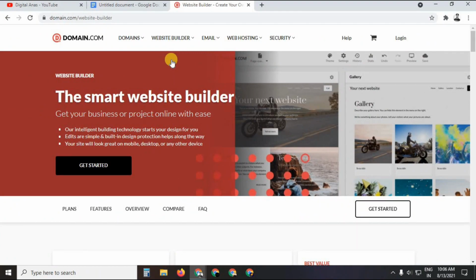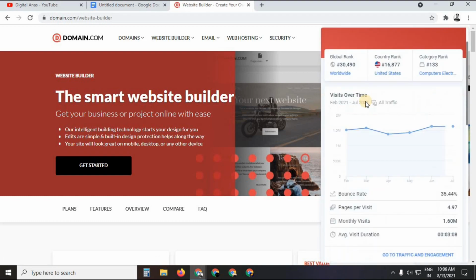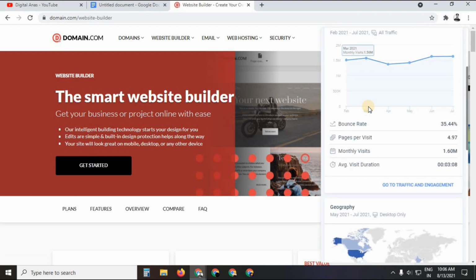So as you can see over here, I am on the website builder section of this particular platform, which is domain.com. Now first of all, let me show the traffic of this website. As you can see over here, the traffic on this website is 1.6 million visits per month. As you can see, the traffic is bulk.